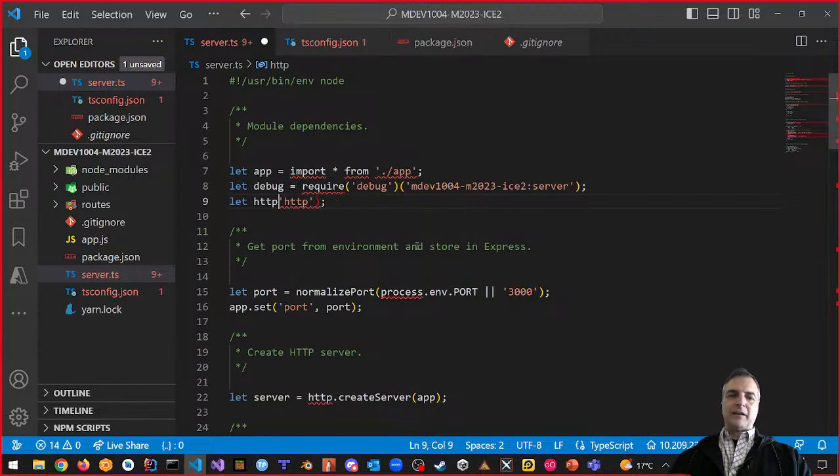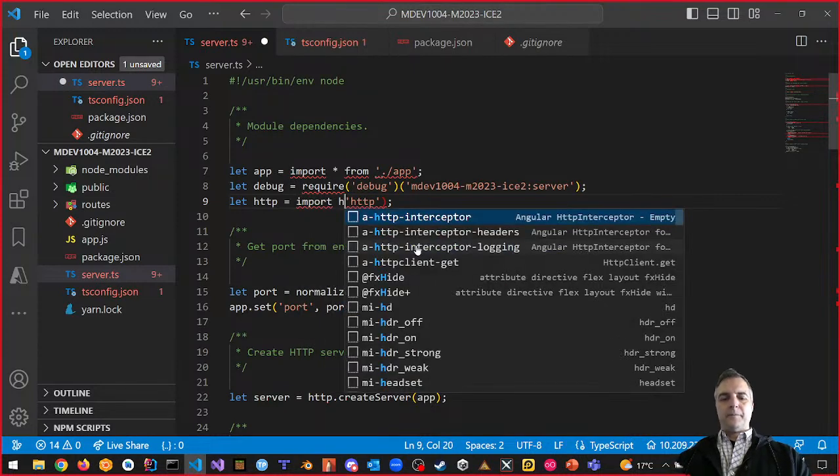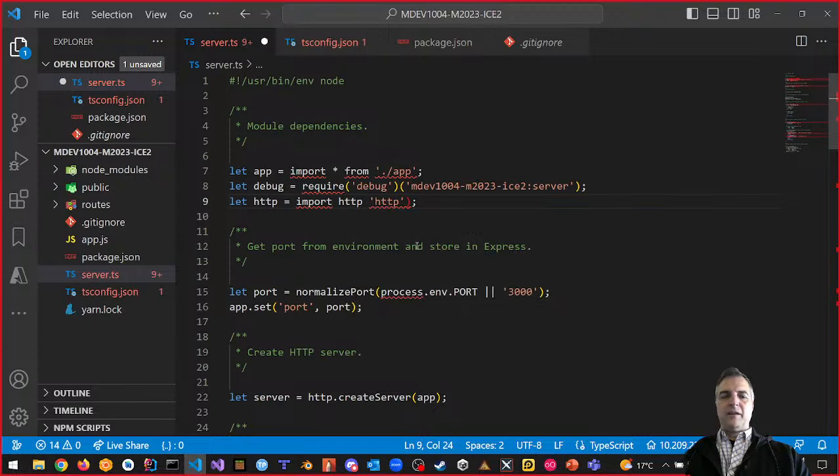So if I say something like let HTTP is equal to import HTTP, right? I want to do an import HTTP. That's what I want to be able to do, right? And I want to do import star from HTTP, right? But the problem we're having is TypeScript doesn't understand what we want.